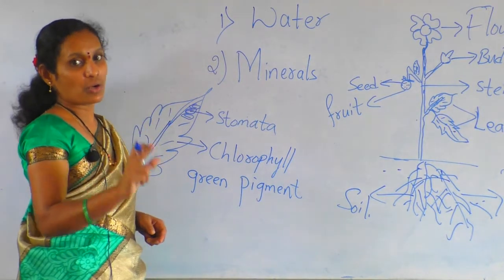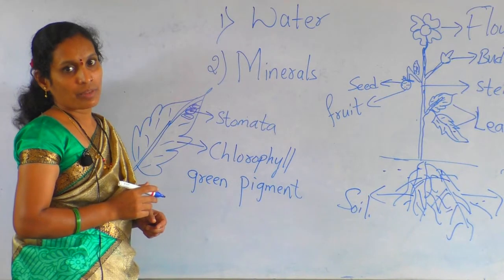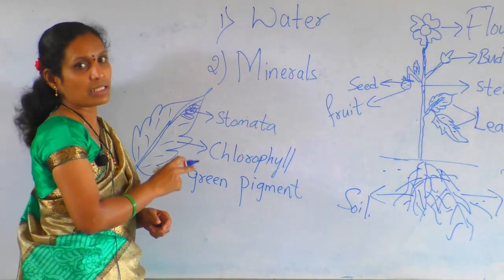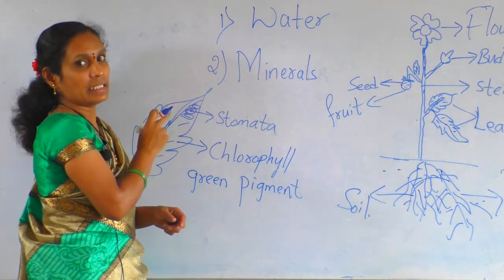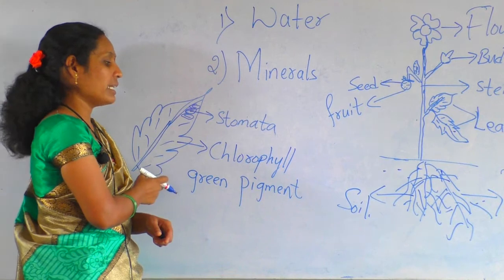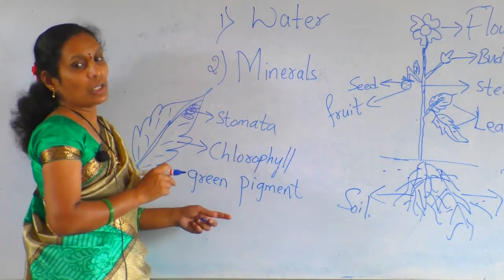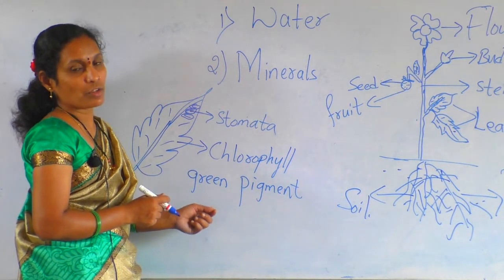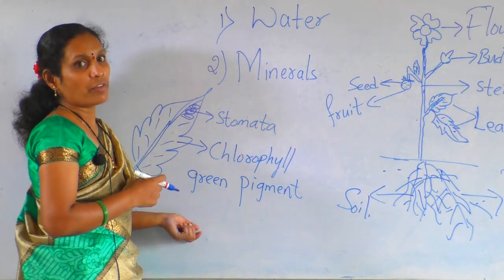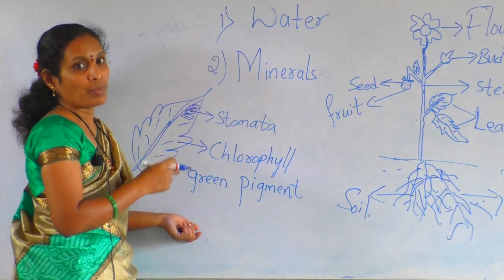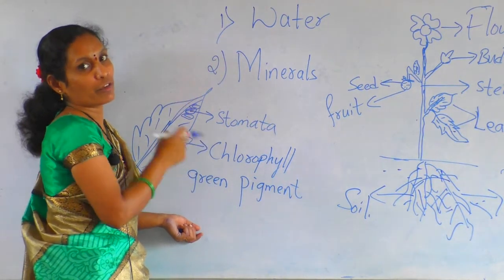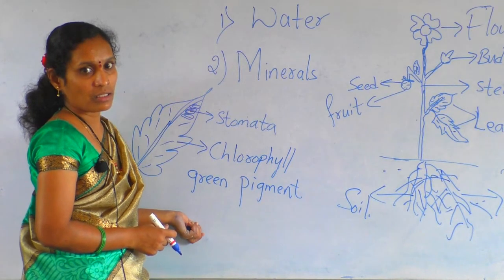If somebody asks the question, why are the leaves green? You have to answer that leaves are green because leaves contain chlorophyll, the green pigment. So for that reason only the leaves are green in color. Why is chlorophyll useful? Because the chlorophyll absorbs the sunlight to prepare the food for the plants.